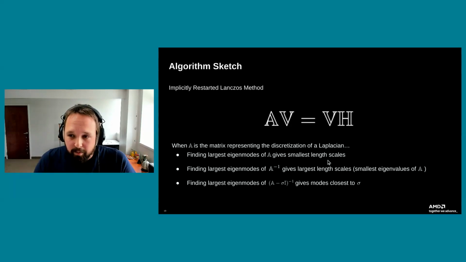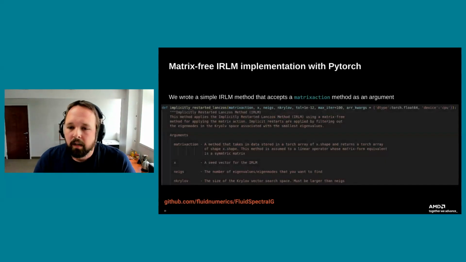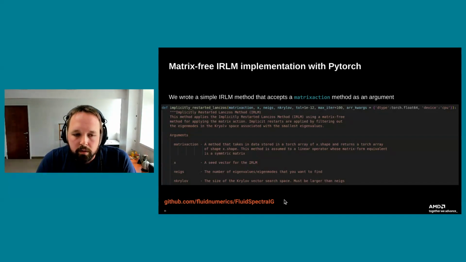I'm more than happy to talk about this kind of stuff, but I'm sure you're here more for the PyTorch side. So here's what the implementation looks like, which you can find on our GitHub, github.com/fluidnumerics. The code is called FluidSpectraEig. There is a module in there called MF EigenTorch that implements both an implicitly restarted Lanczos method for symmetric matrices, as well as an implicitly restarted Arnoldi method for non-symmetric matrices.